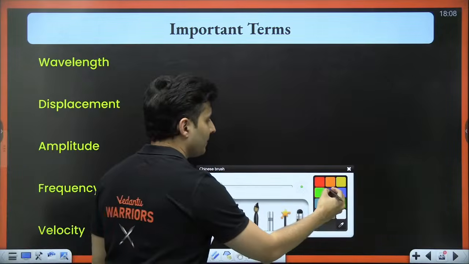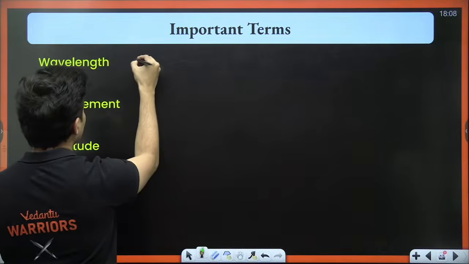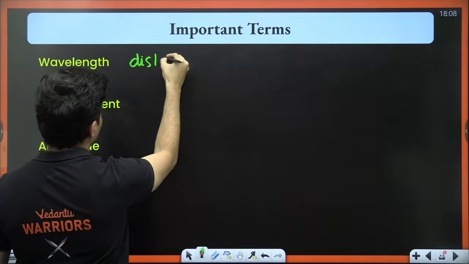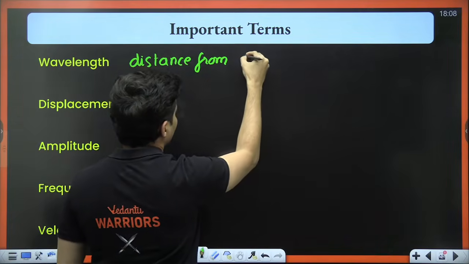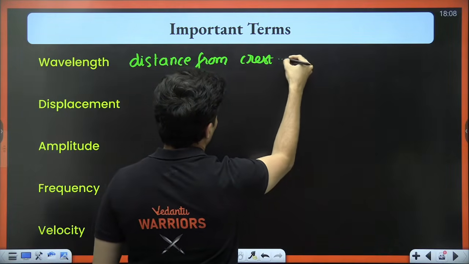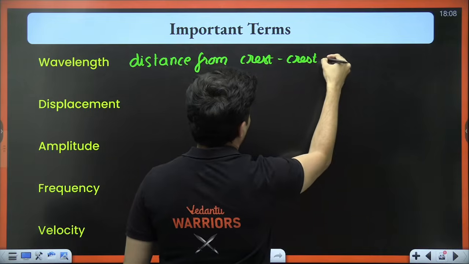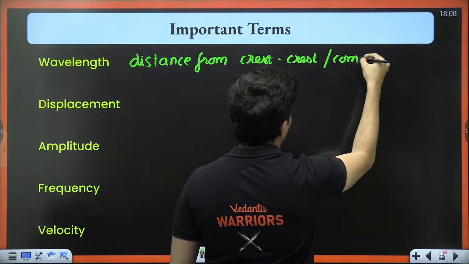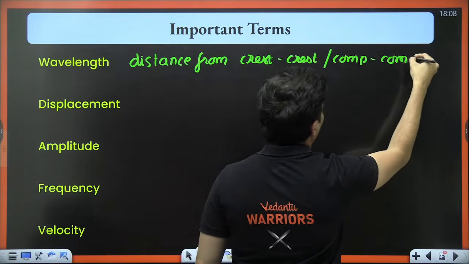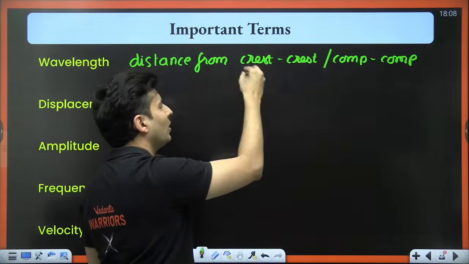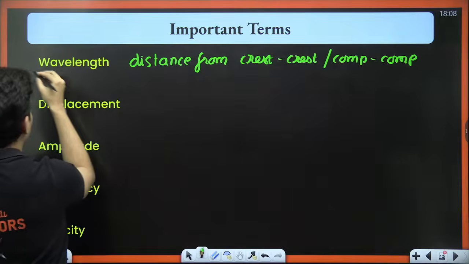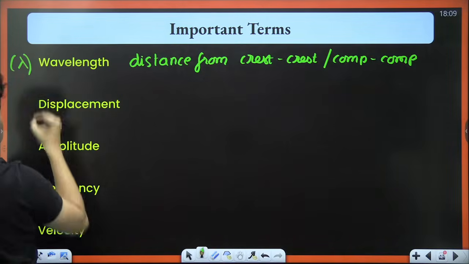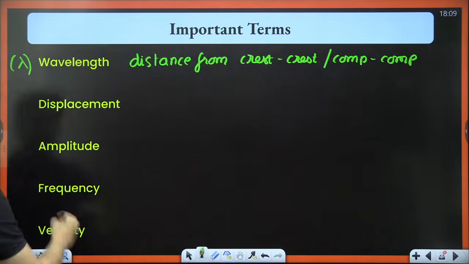So wavelength is nothing but the distance from crest to crest or compression to compression or rarefaction to rarefaction or trough to trough. That is understood. That is denoted by the symbol lambda.